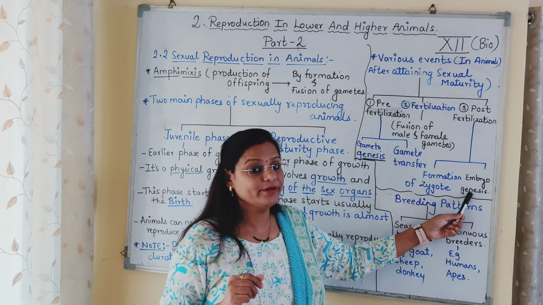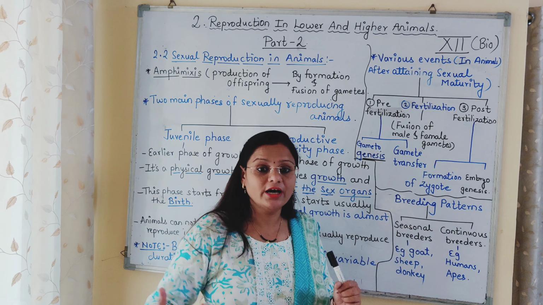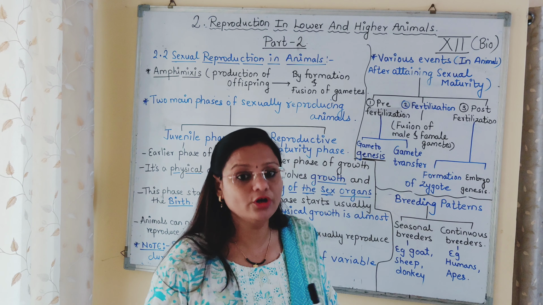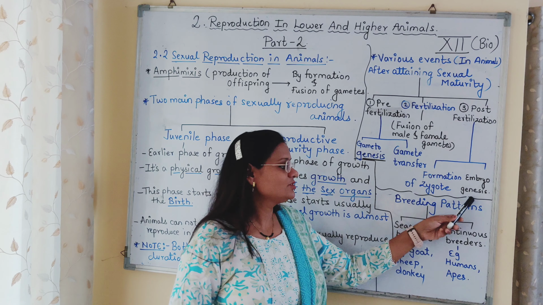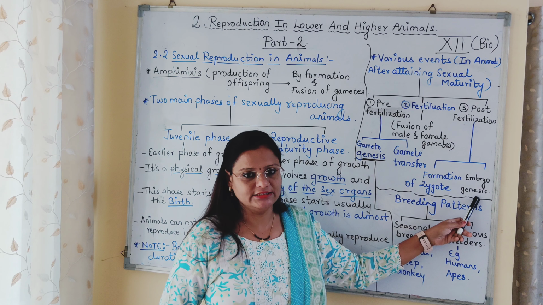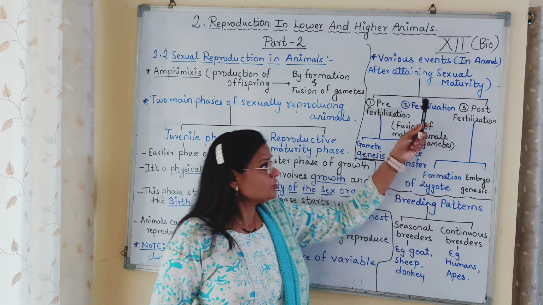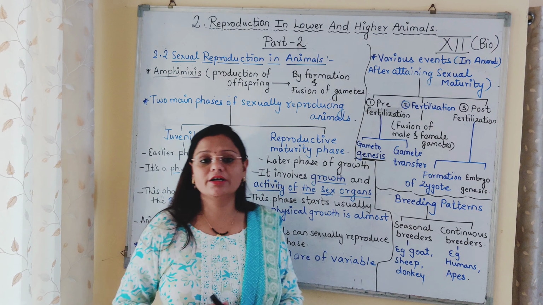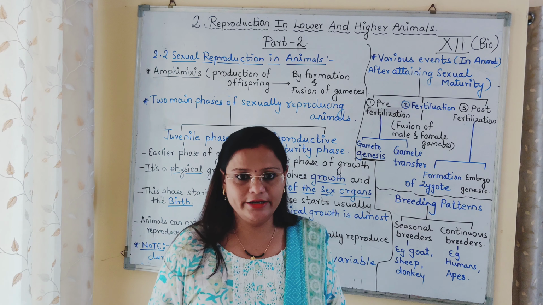Embryogenesis, genesis मैंने अभी बताया था formation, embryo बनना, embryogenesis: production or formation of the embryo. Understood? So this is about the events occur in a matured animal.